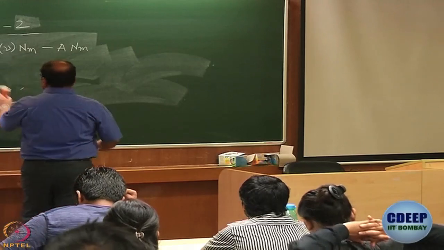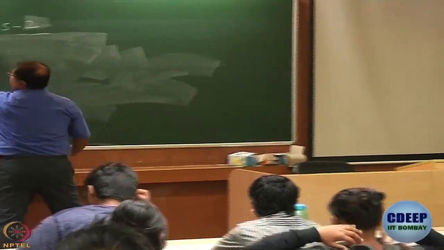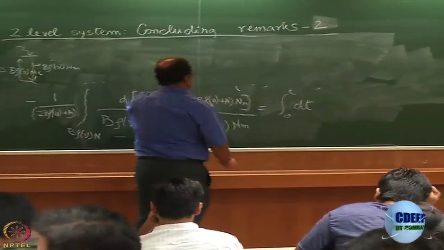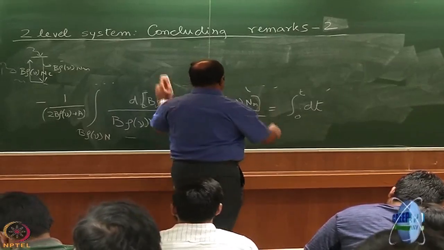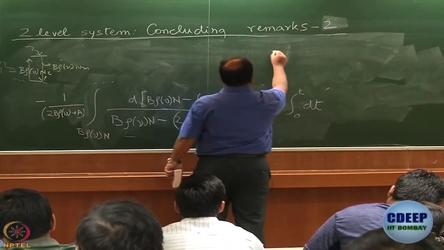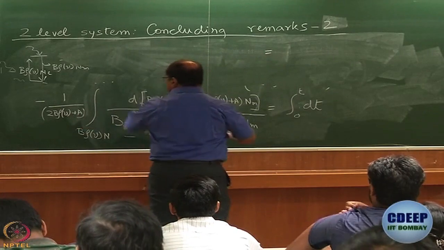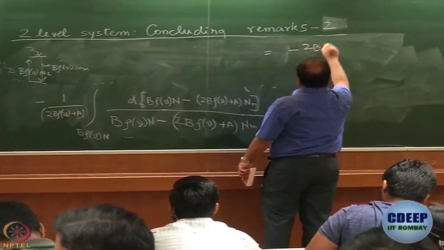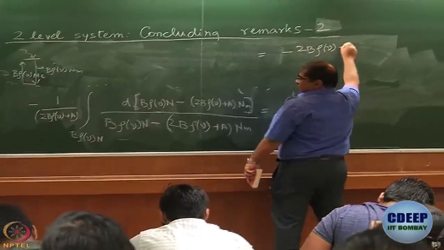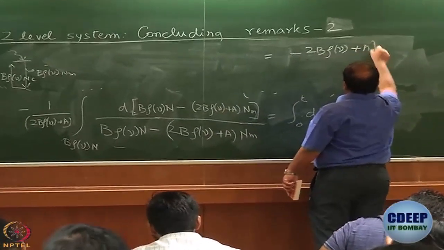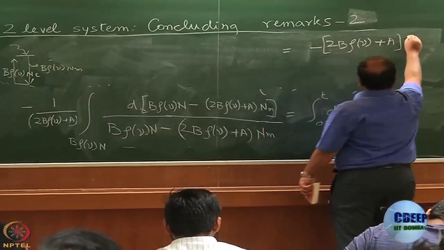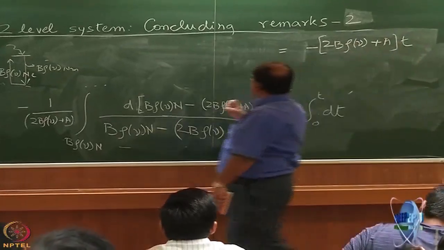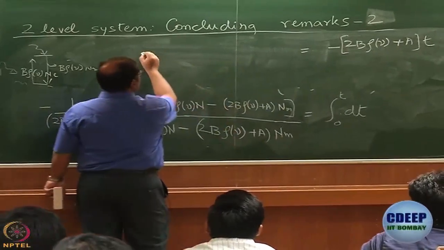Okay, so what do I get here? I can erase all this, isn't it? Right hand side is very easy. What is the right hand side? I can take this up to there: minus (2b rho nu plus a) multiplied by t. That is very easy. Even left hand side is easy.